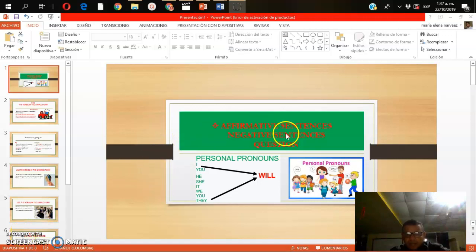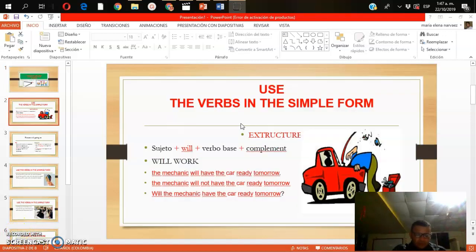Affirmative, negative sentence, question. Personal pronouns: I, you, he, she, it, we, you, they, will. Use a verb in simple form. Structure: subject, will, verb, complement. Example: will work.